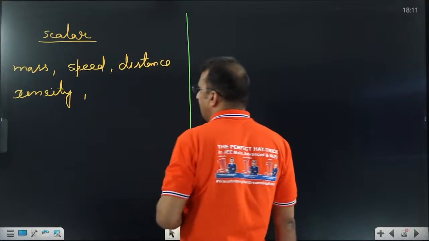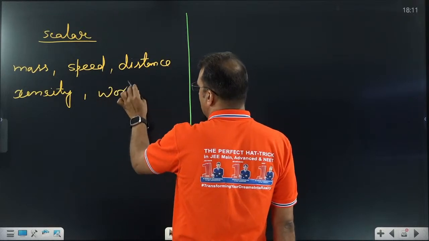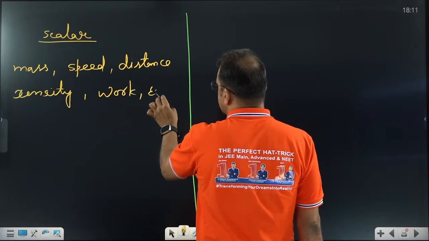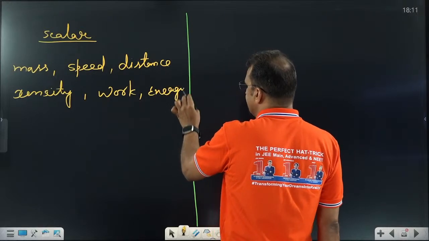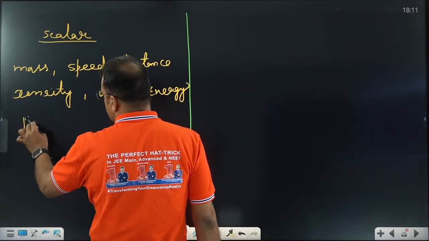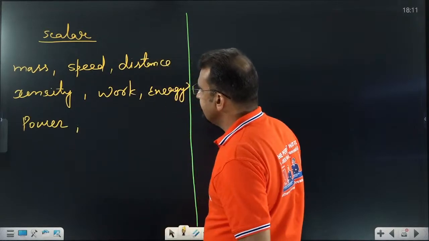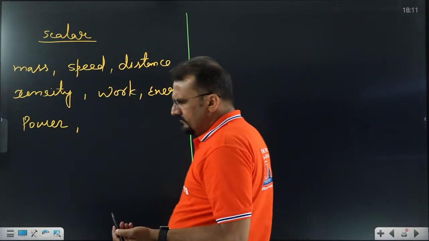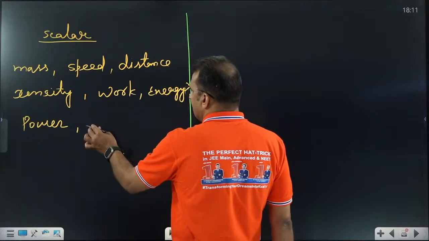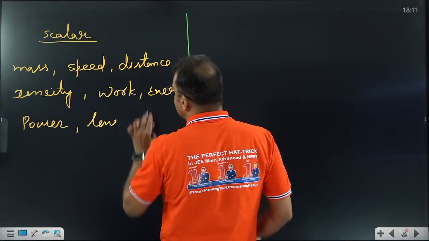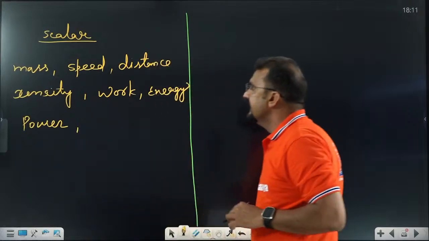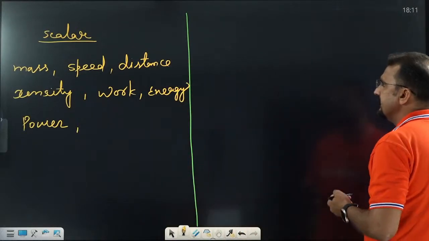After that, tell me fast: work, very important; energy; you can write also, these are very important; power. Work, energy, power, and any other, or you can say a lot of quantities are there. If someone asks you length, it means distance only, which I already mentioned. So these are the scalar quantities.